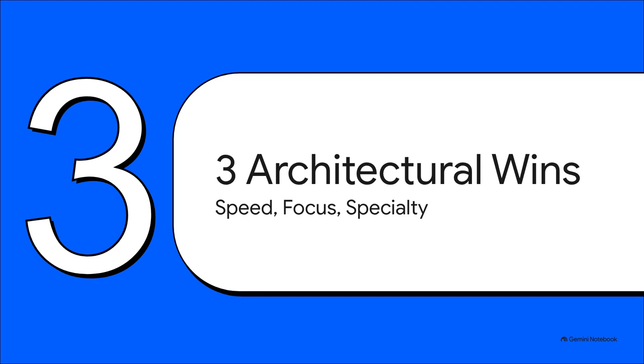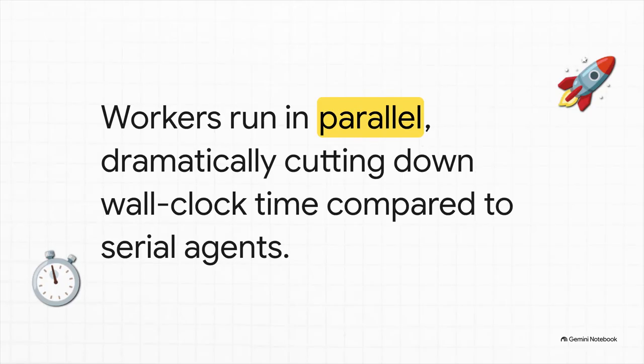Moving right along to section 3. 3 big architectural wins. Win number 1 is a no-brainer. Speed. Because your workers are grinding away in parallel instead of waiting in line, you aren't waiting for task A to finish before task B can even start. You see a dramatic drop in total wall clock time. A task that used to take minutes of painful sequential reasoning literally gets slashed down to just the handful of seconds it takes to run your longest single subtask.